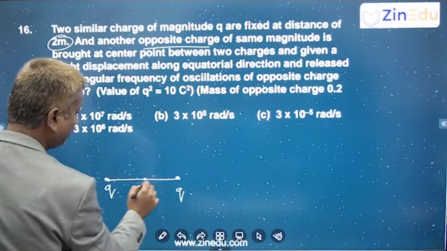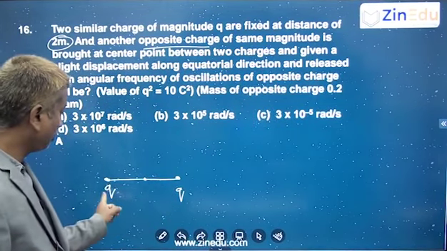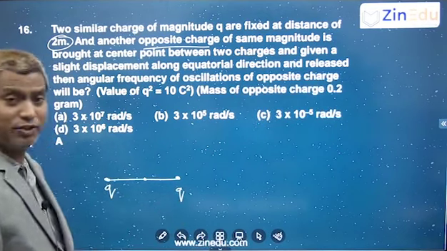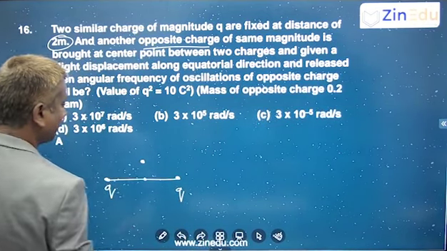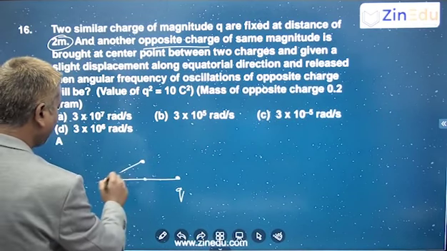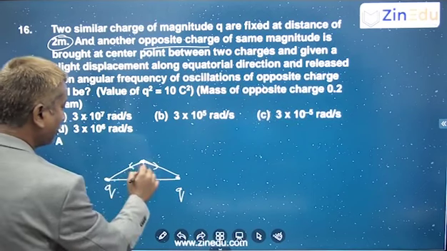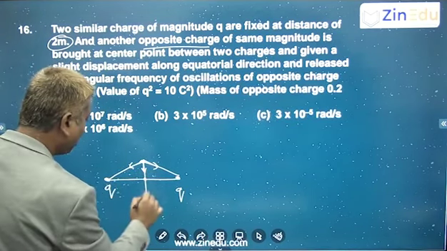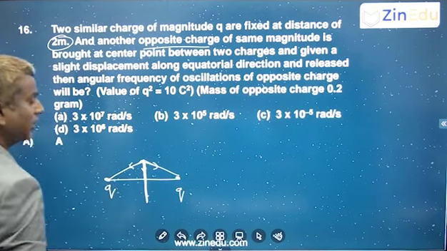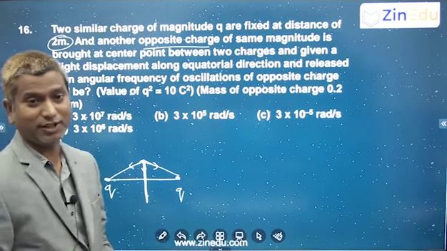When you take minus q, it will be at rest because of the force due to this charge and this charge. But when you give a slight displacement like this, because of this it will be attracted like this, and because of this it will be attracted like this. So there will be a net force towards the mean position again, because of which it will try to oscillate, correct? So we are interested to find the angular frequency of the oscillations, right?